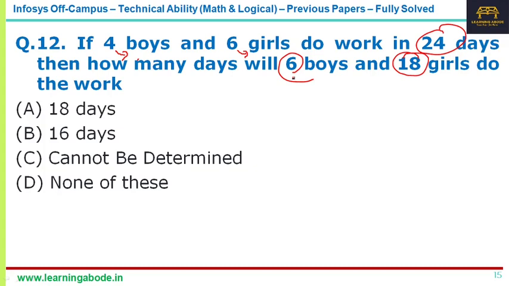Even if it is multiplied by 1.5, like if instead of 6 boys and 18 girls, 6 boys and 9 girls were given, we could still get the answer, something like 16. But here we cannot say anything, so the answer is cannot be determined. We are not able to find the answer here, because the given data is not sufficient.